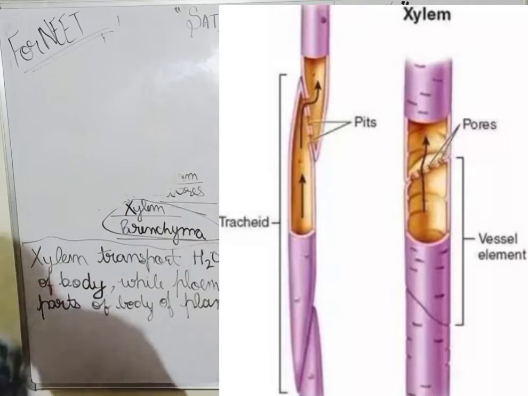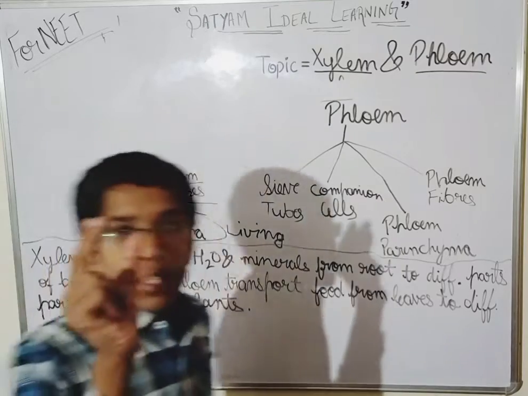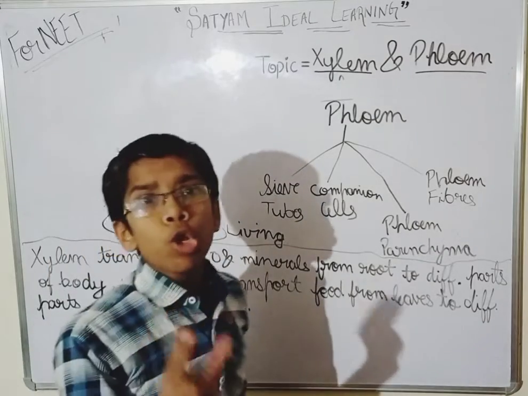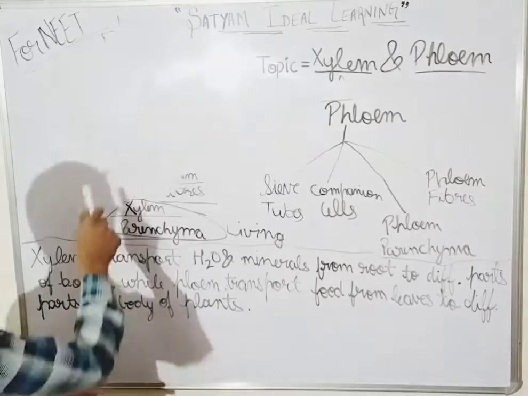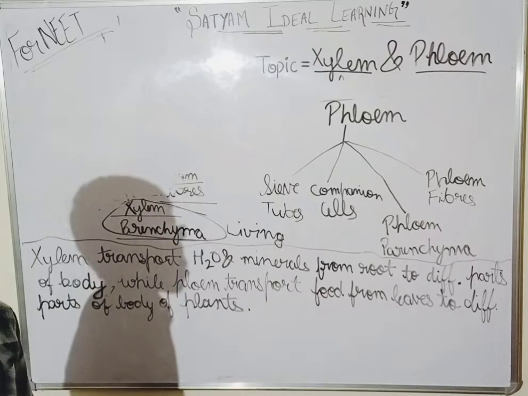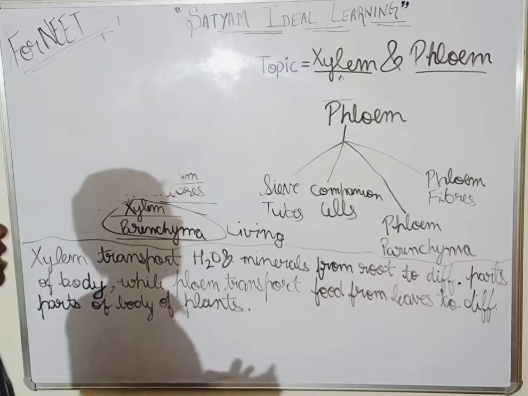Okay. Now what are vessels? Tracheids have a narrow lumen than that of vessels. You have to remember this thing. They have a narrow lumen than that of vessels. So tracheids have a narrow lumen than that of vessels.